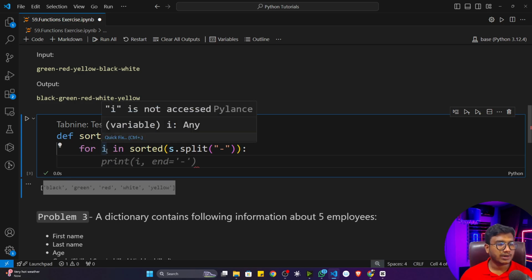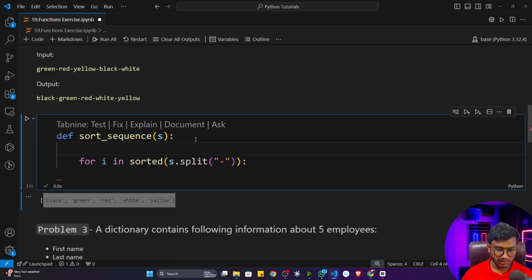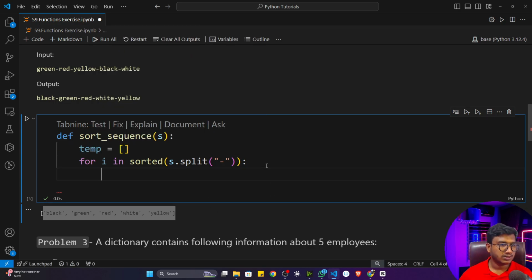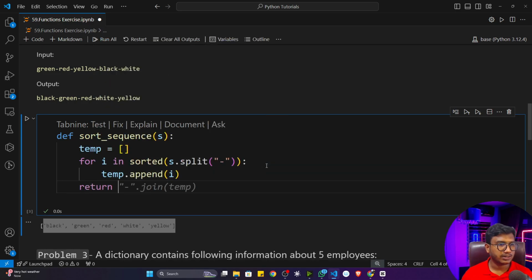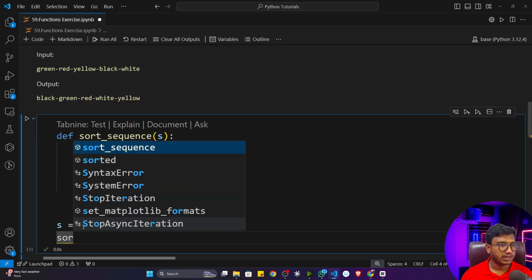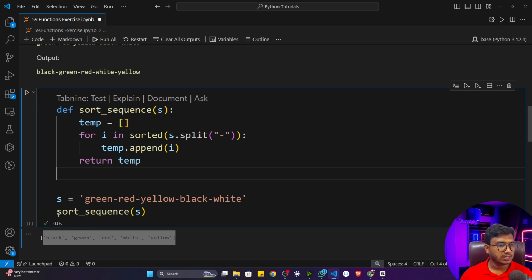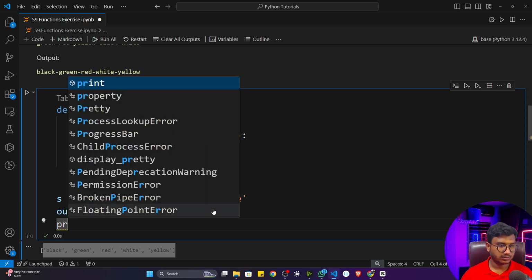All the words I'll be getting one by one, right? Let's say green, red, yellow, black. So I'll save everything in a list. Let's name it temp. So now I'll write temp.append(i). If I return this temp, see what will happen. So first of all, let me define the string. Now let me call this function: sorted sequence, here I'm going to pass my string and it is returning. I'll store it in an output variable and print it.